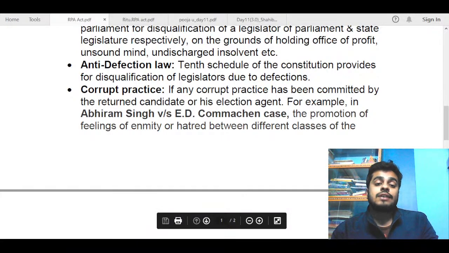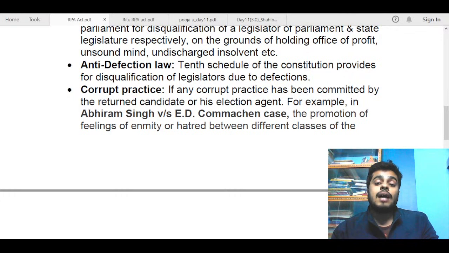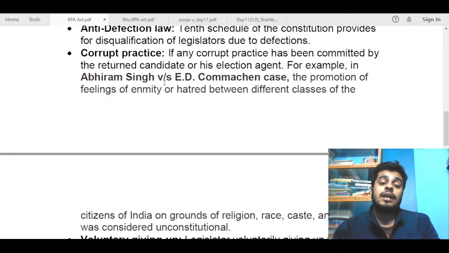Provisions related to the RPA Act itself could have been mentioned. For example, corrupt practice. So if any corrupt practice has been committed by the returned candidate or his election agent. Returned candidate means the candidate who has been elected. So if any corrupt practice was there, he can be removed. Now here the case was